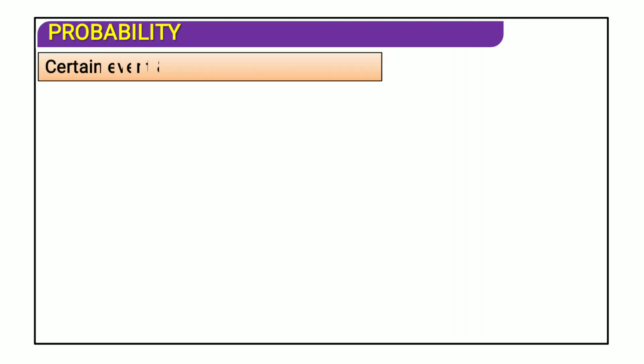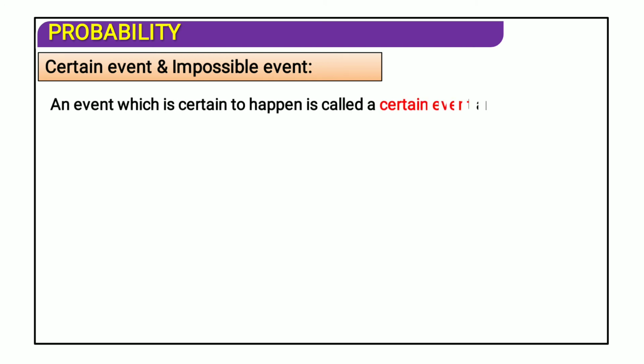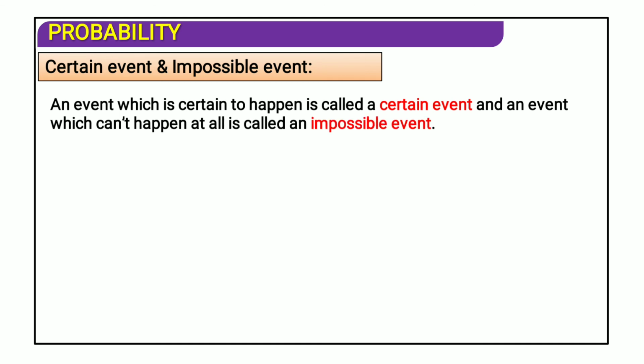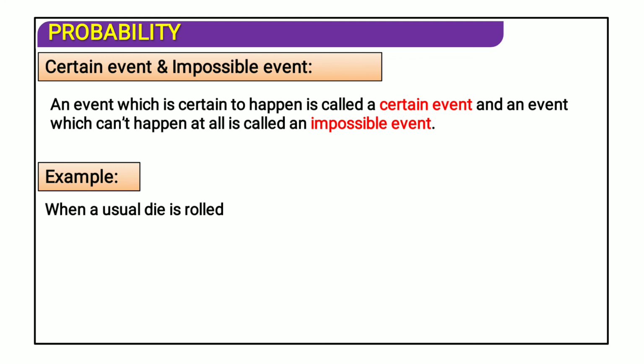Next, certain events and impossible events. What is a certain event? It's very obvious. A 9th class student can easily do this. An event which is certain to happen is called a certain event, and an event which can't happen at all is known as an impossible event. For example, when a usual die is rolled, getting a multiple of 7 is an impossible event.